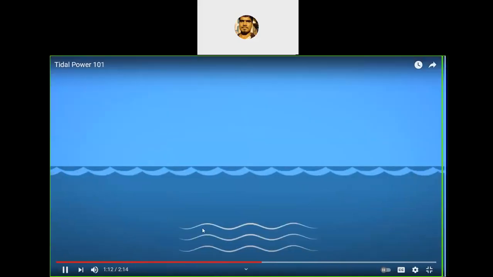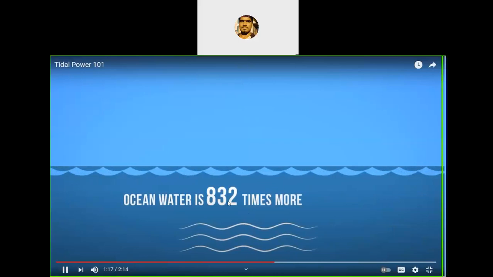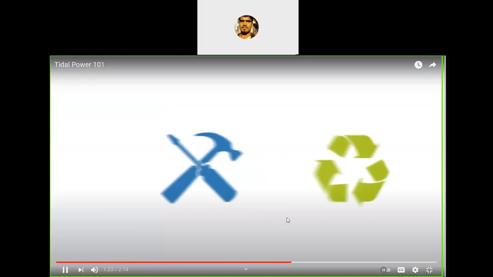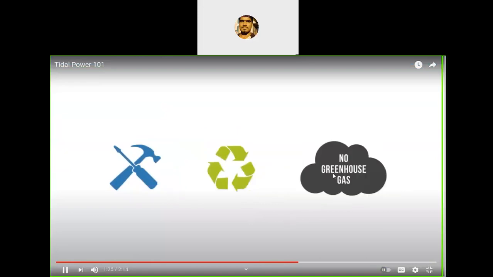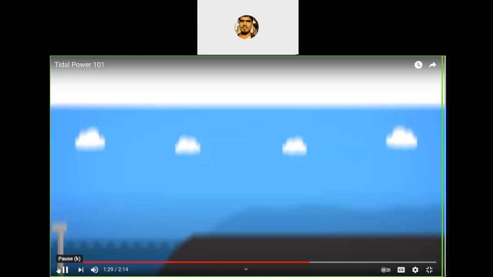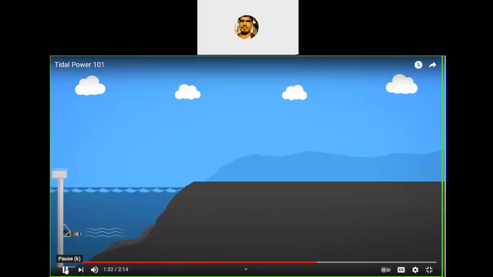Yes, this is the ocean current. We can also call it an ocean current. Water has more density than air. So these are some advantages. Okay, this is the tidal energy, and I'll show you wave energy.